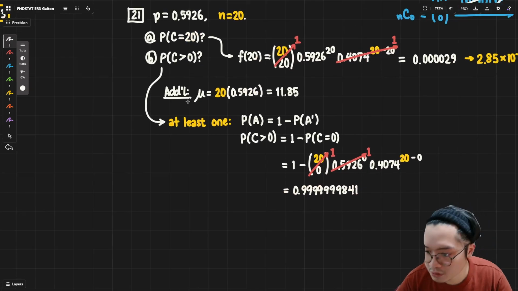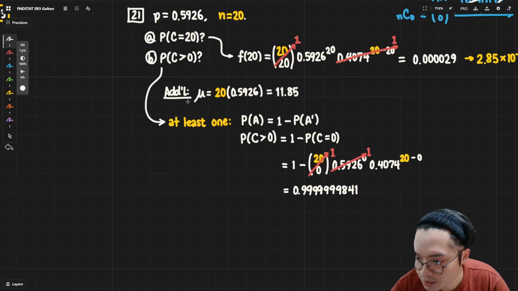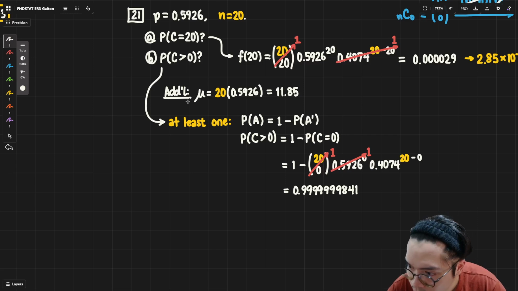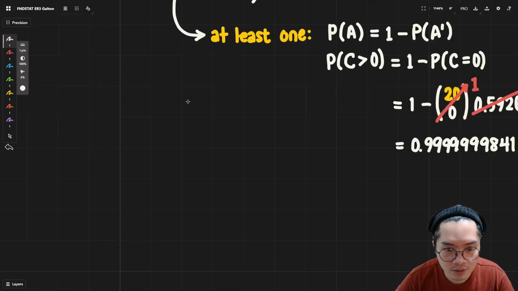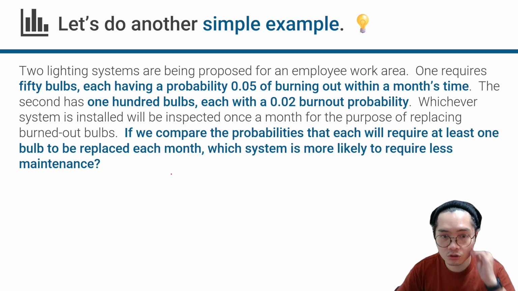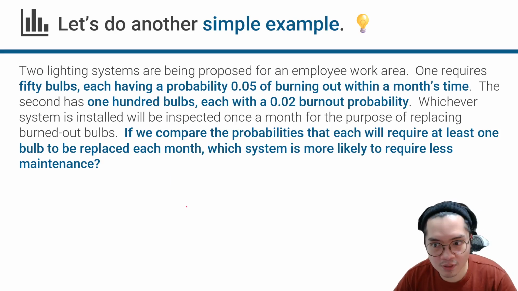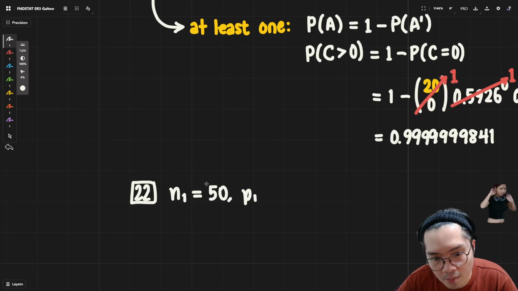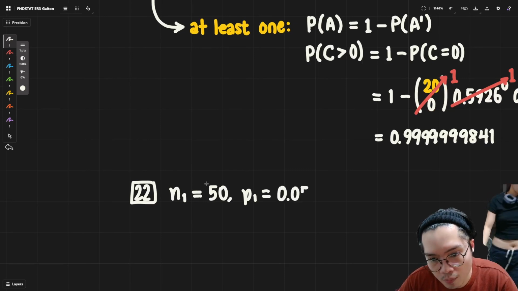In this case, this is now slide 20. Wait, where are we? Slide 22. Okay, slide 22, we have two different systems. The first system, I will denote with N1. We have 50 bulbs with a probability of success as 0.05.